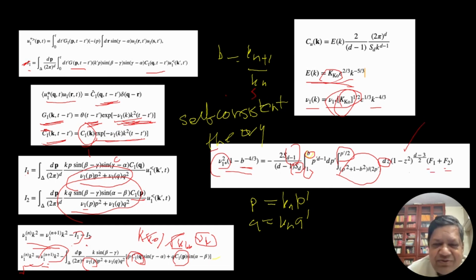These f1 and f2 are there for u1 for any dimension. These equations are written for any dimension, and we can get nu1 star by solving this equation. I solve this integral and get nu1 star. This integral is solved in Python using Gauss quadrature.